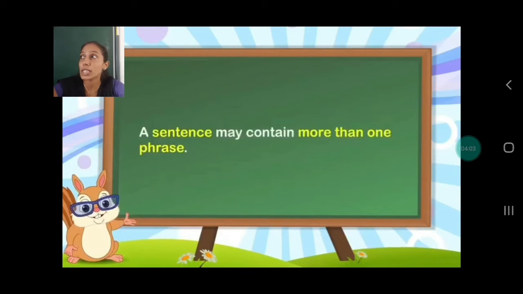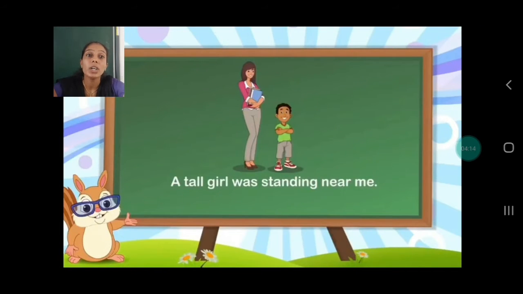A sentence may contain more than one phrase. It's not necessary that only one phrase can be used in a sentence. There may be many more phrases. Now see the example: A tall girl was standing near me. How many phrases do you find in the sentence? Any guess?